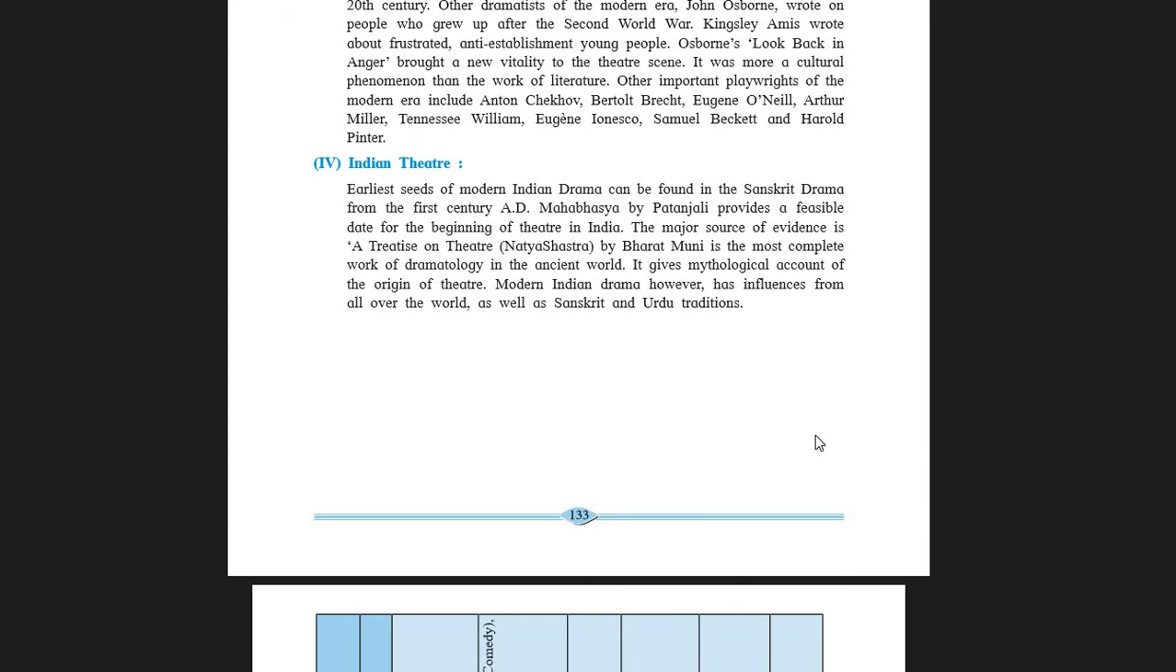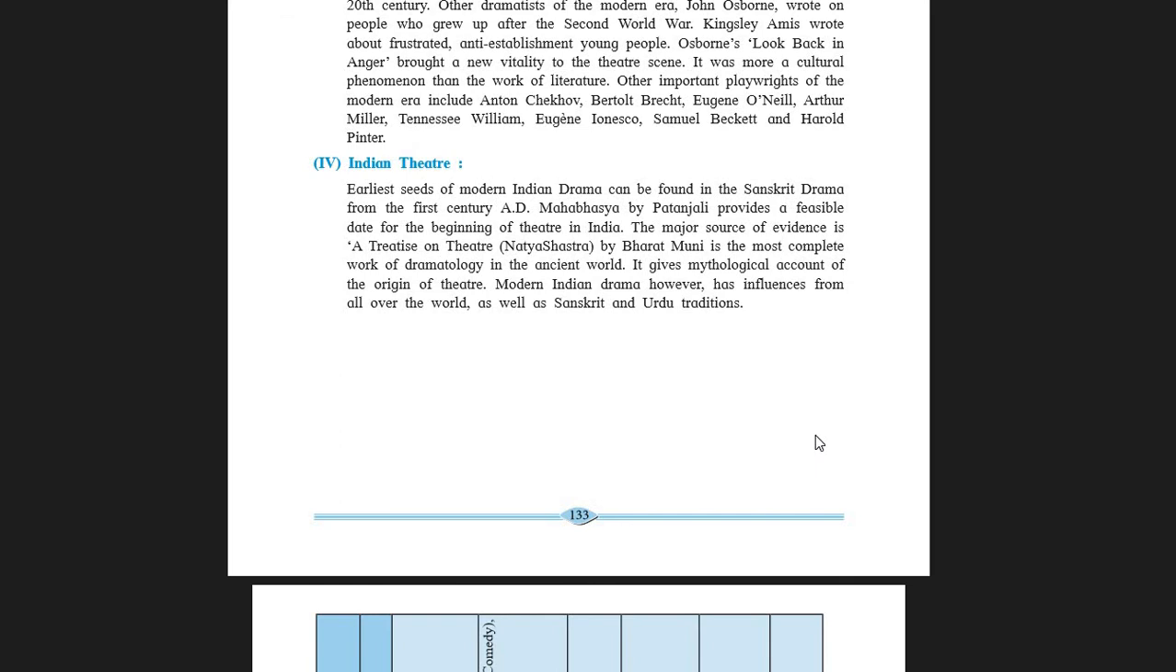Yeah. So as we are discussing the Indian theatre, what was the nature of Indian theatre? It was very much based on Sanskrit drama, and it was of the 1st century AD. Moreover, Mahabhasya by Patanjali provides a feasible, I gave you the meaning, possible to do, date for the beginning of theatre in India.